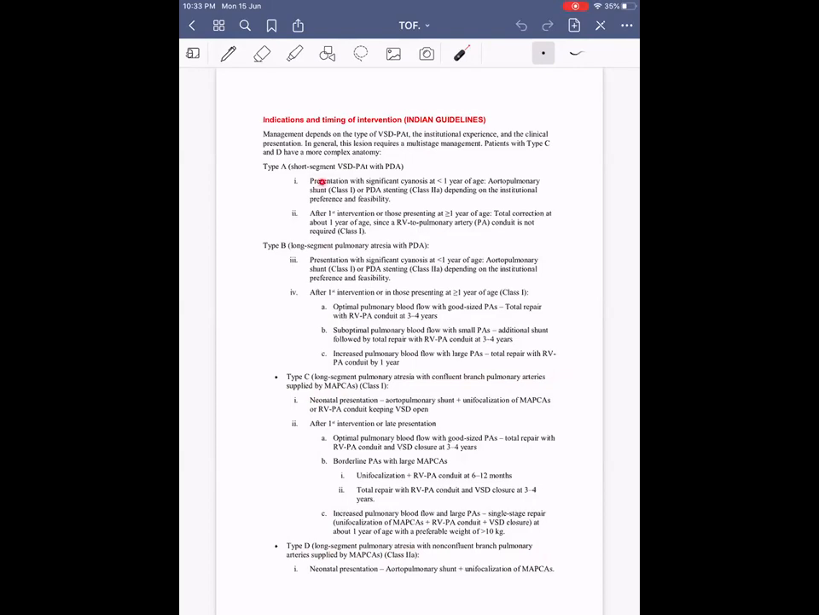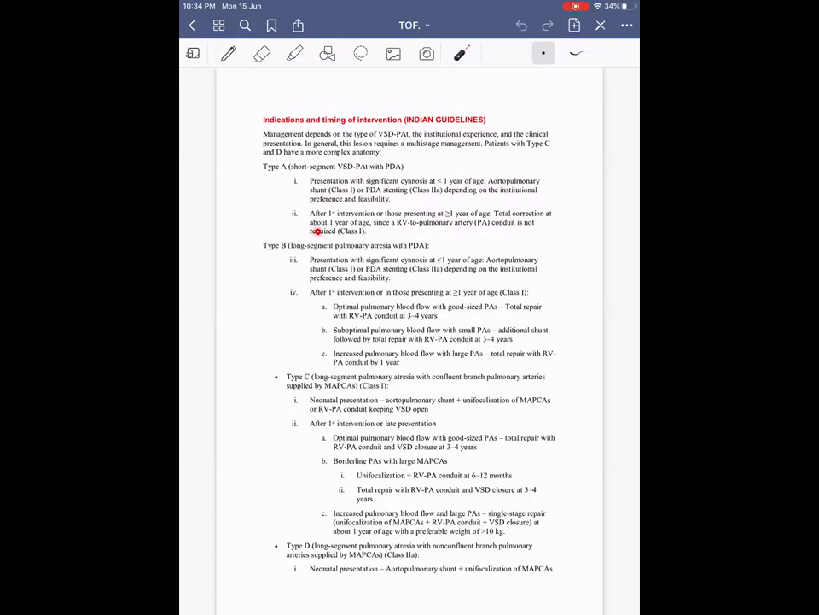Presentation with significant cyanosis at less than 1 year of age: aortopulmonary shunt or PDA stenting is done. Pulmonary shunt is given a class 2A or class 1 indication, and PDA stenting is given a class 2A indication. No role of RVOT stenting, as pulmonary atresia is present in these cases. And one more thing, in short segment pulmonary atresia, if there is a membranous obstruction, they can even consider the perforation of the membrane.